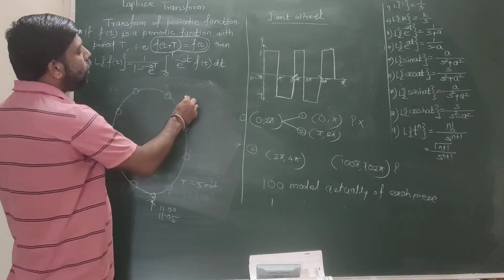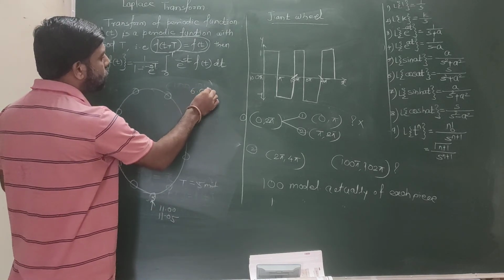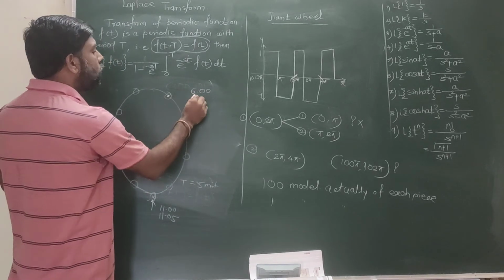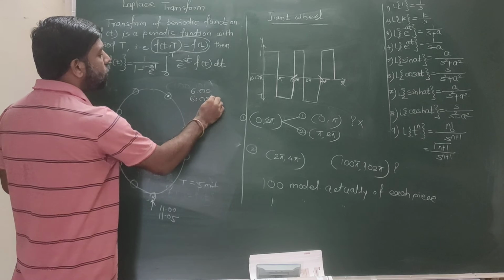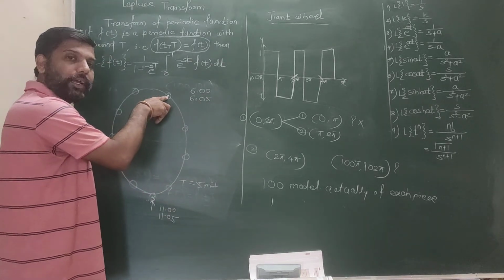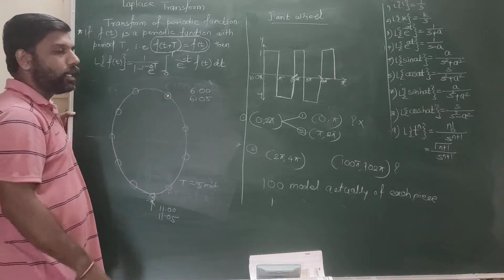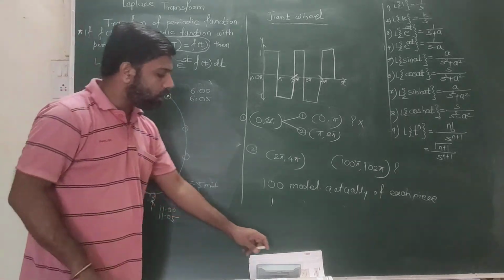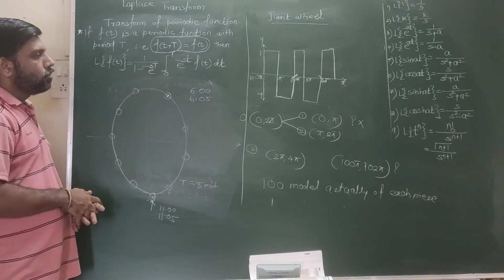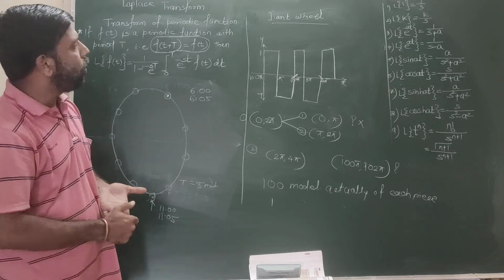So if I want to find out, the person is sitting at 6 o'clock at any position, what is the position of that person at 6:05? Again it comes to be the same position. So after every 5 minutes its position is the same. ये भी हो गया, it is one of the examples of periodic function. So we understood the concept. Now we will discuss problems under the heading of periodic functions.